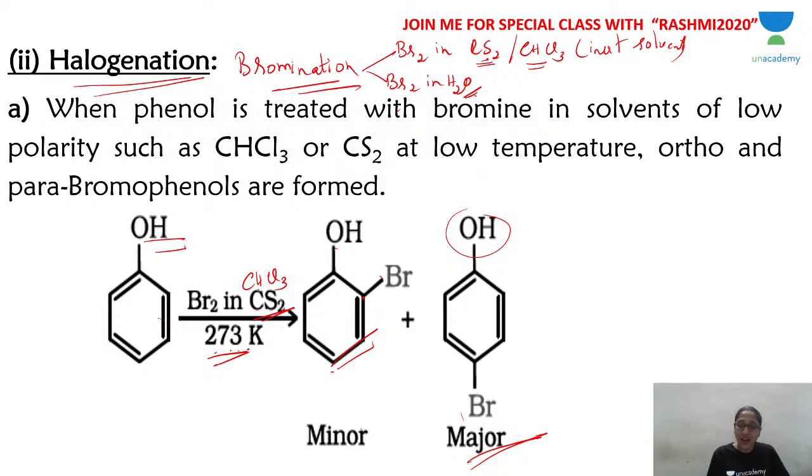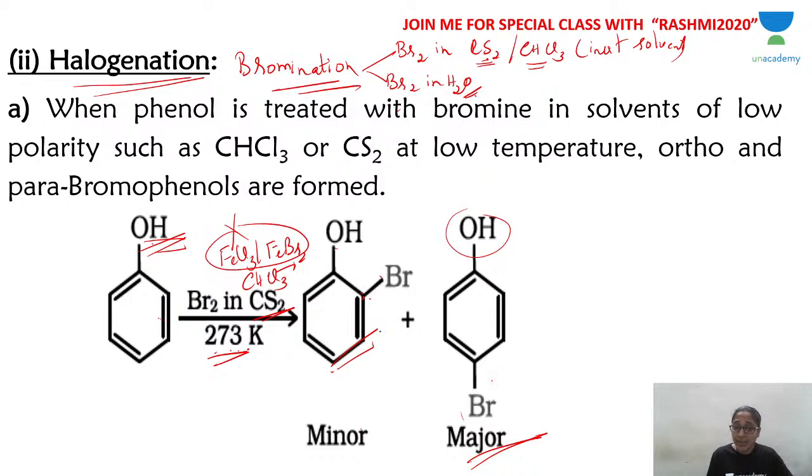You don't even need any Lewis acid catalyst like FeCl3 or FeBr3 in the bromination here. In the absence of a catalyst also, because of the activating nature of OH, the ortho and para positions are activated and you will get these products. So in the bromination of phenol, you need not have any Lewis acid catalyst. Why? Because OH is activating in nature. That is why ortho and para products are obtained.